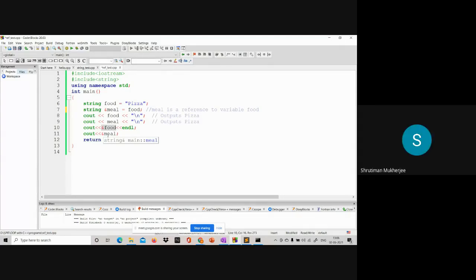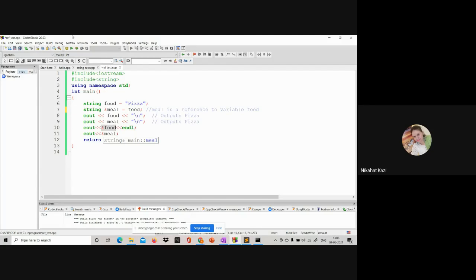Address of that location only. Yes. So address of meal will be the address of that location only. So that means food's address only it will be.